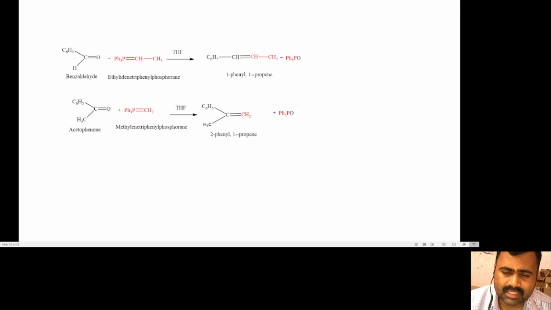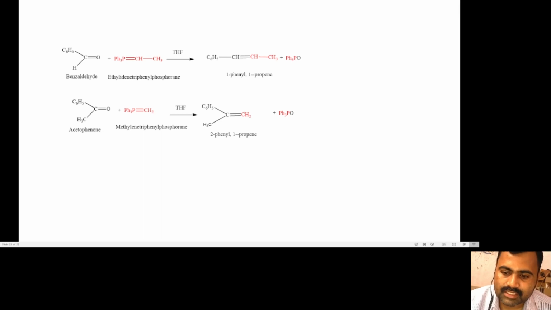So this example clearly indicates that this is a substitution type of reaction in which the oxygen atom of the carbonyl group of aldehyde or ketone is replaced by the alkyl group of phosphorus ylide to form substituted alkenes.